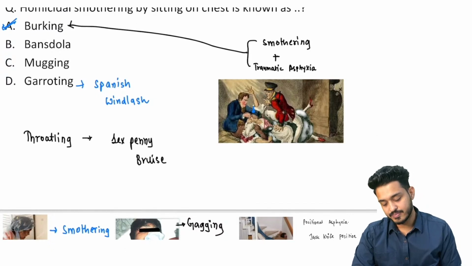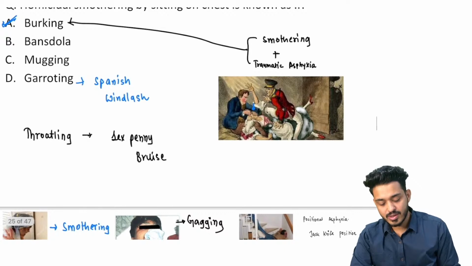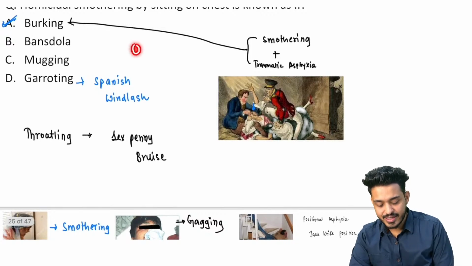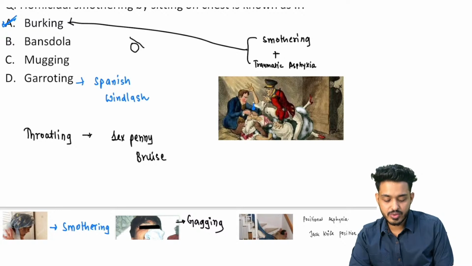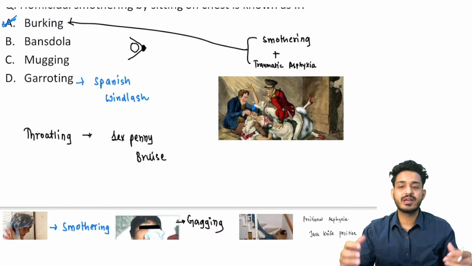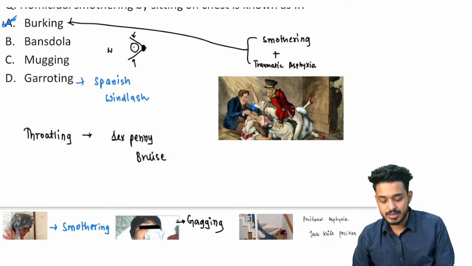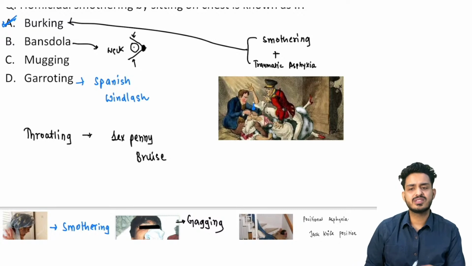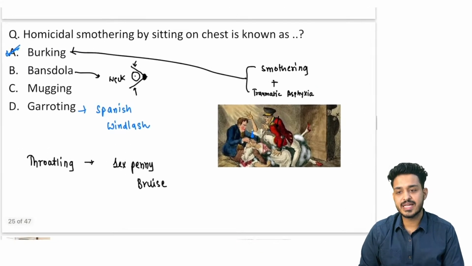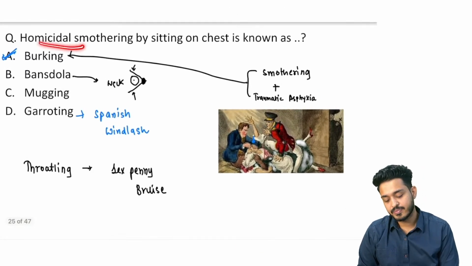Now you know what is mugging, what is bansdola. Bansdola में क्या होता है? Basically, suppose this is your neck, and here we are going to tighten 2 sticks, right? They are bound together, and then we are going to press it. और इनका pressure लगाएंगे, and this is going to be your neck. This is known as bansdola. So these are the methods of torture and asphyxia. ये मारने के तरीके.